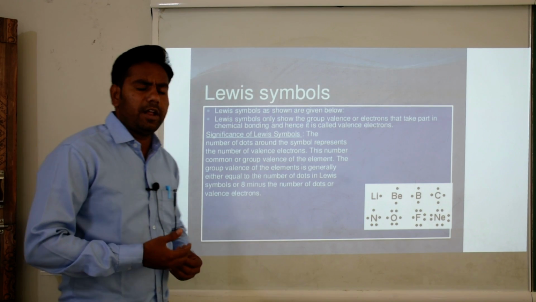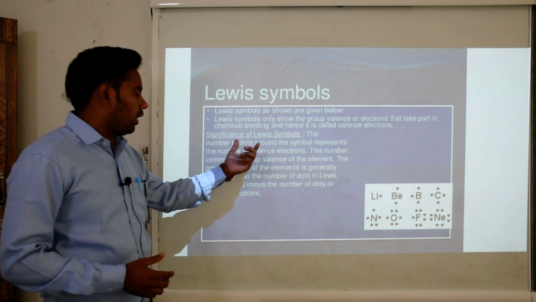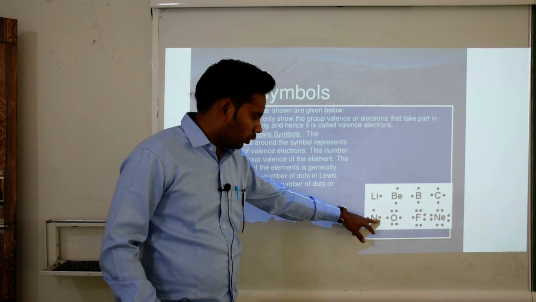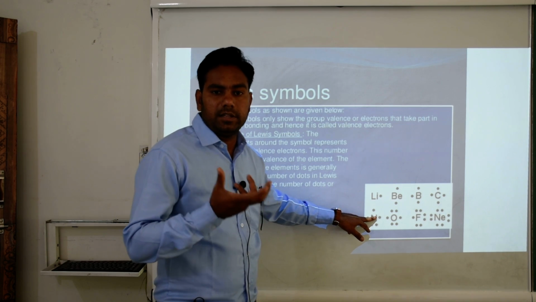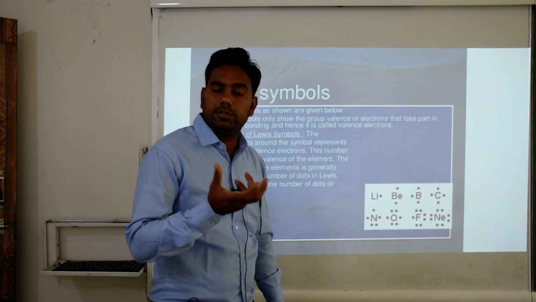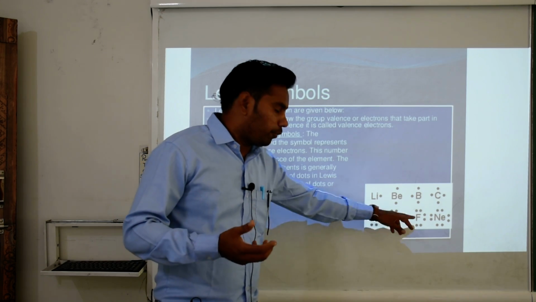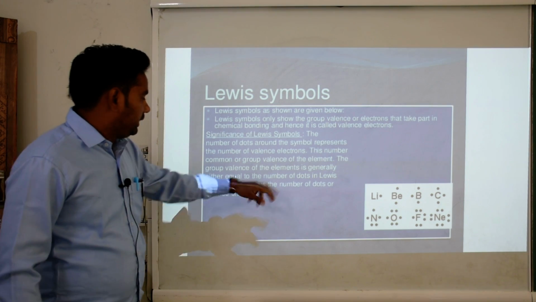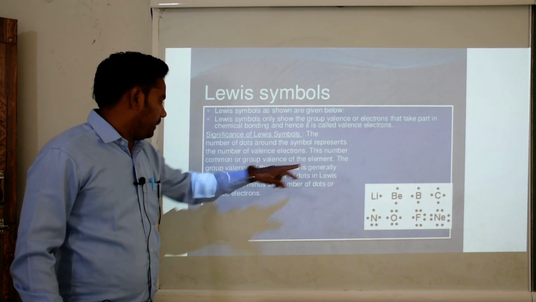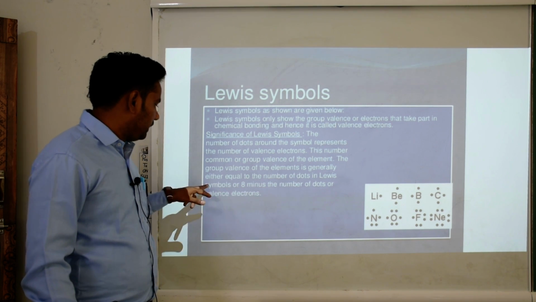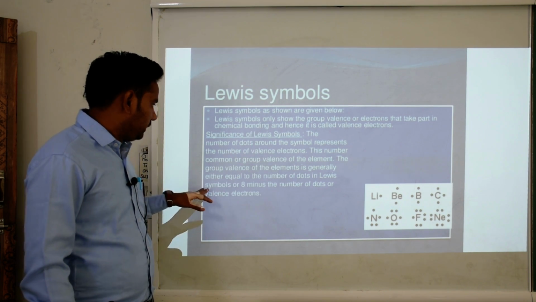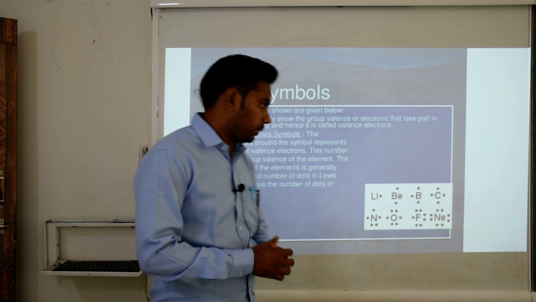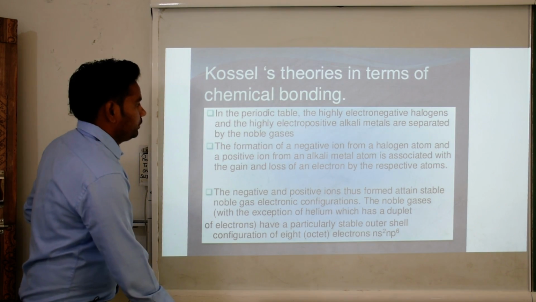Okay, significance of Lewis symbol. The number of dots around the symbol represents the number of valence electrons. Okay, all the electrons which are shown here we say valence electrons. In nitrogen the total valence electrons is 5, in oxygen 6, fluorine valence electrons is 7. Okay, neon is 8. The group valence of the element is generally either equal to the number of dots in the Lewis symbol or 8 minus the number of dots of valence electrons. Okay, now we move next.